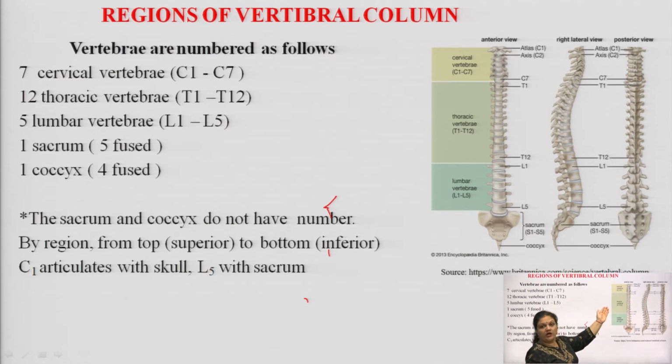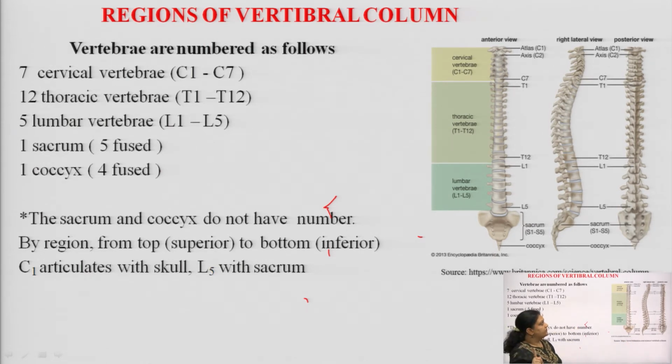T stands for thoracic here, and at the end of T12 we have the lumbar vertebrae, numbered L1 to L5. After L5 we have the sacrum area with different bones, S1 to S5, and at the end you will see there is one coccyx.